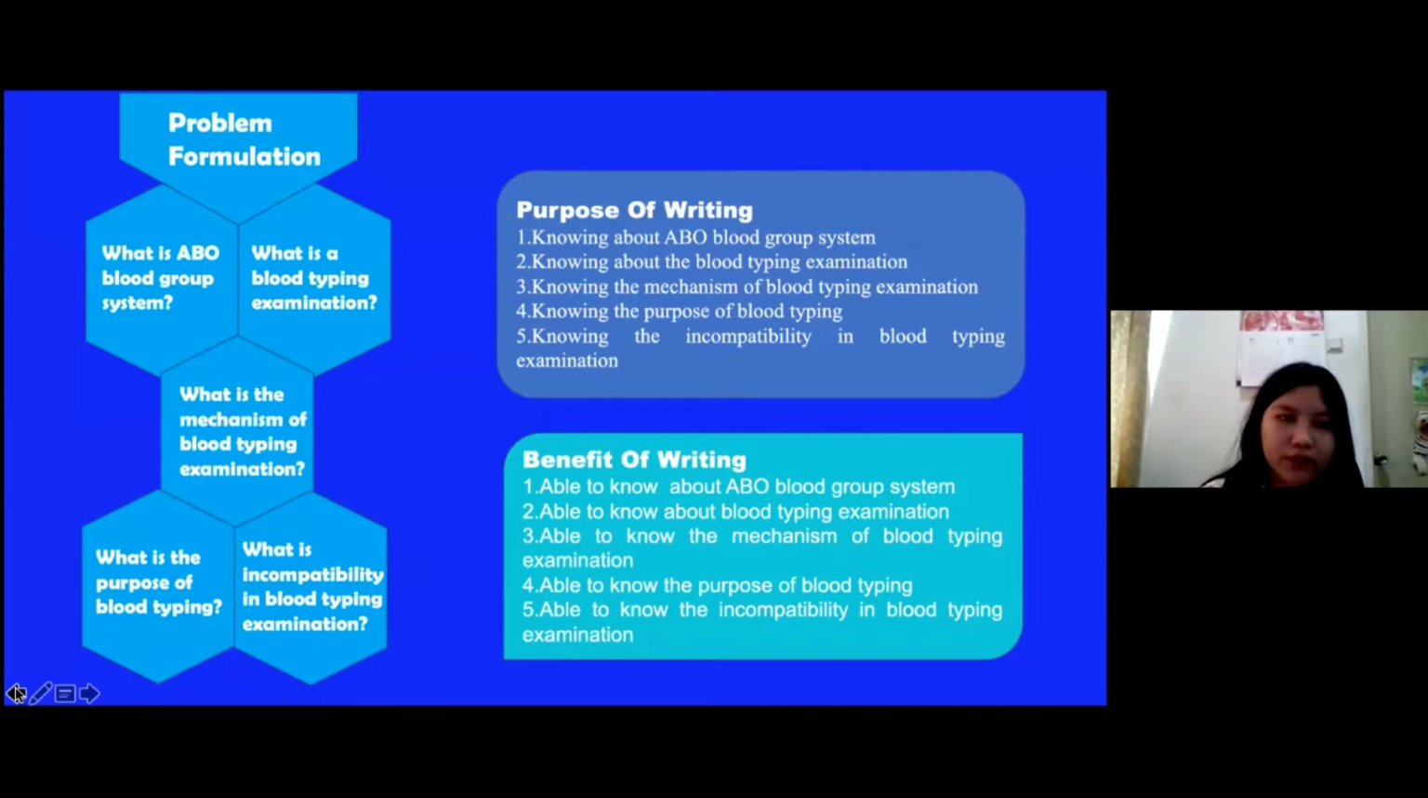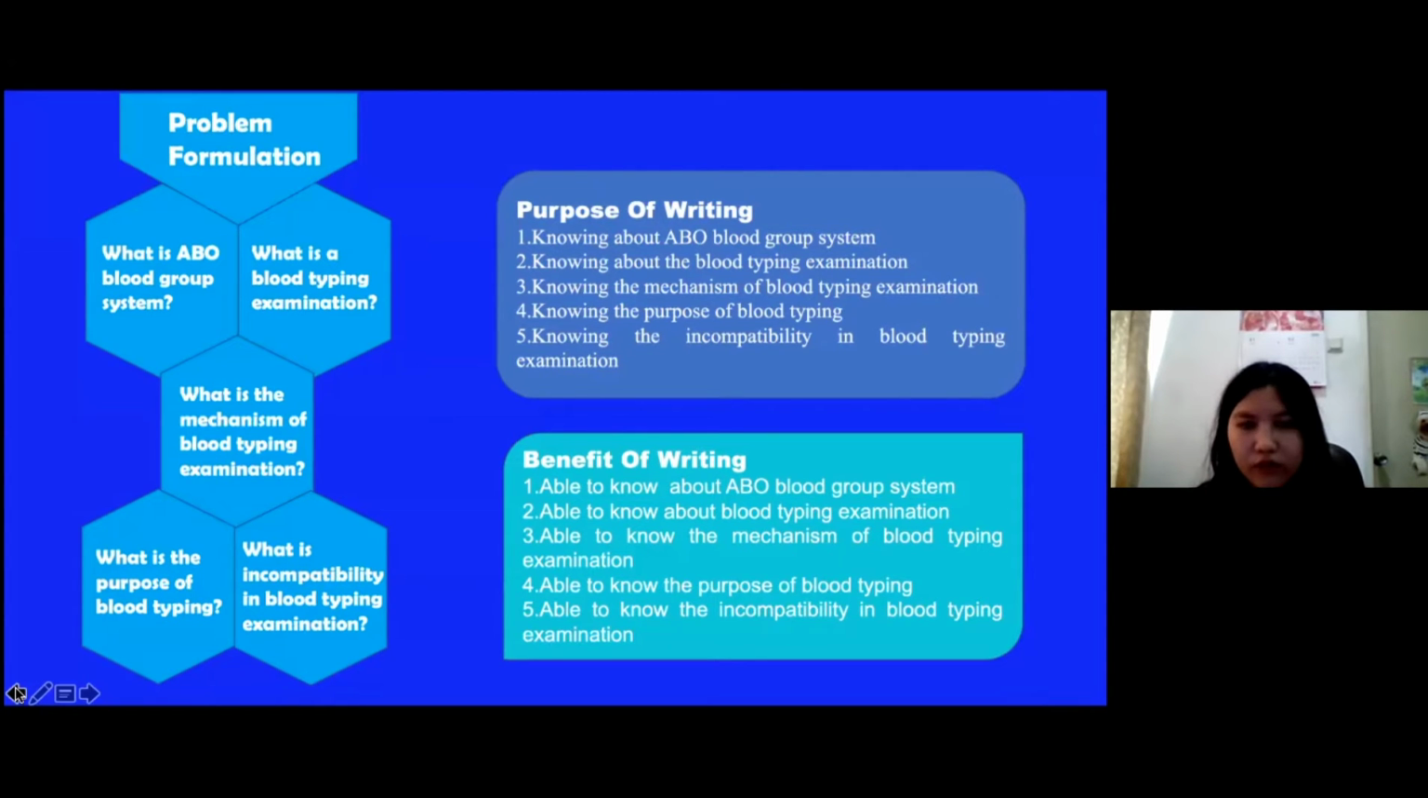I will explain about the problem formulation, purpose of writing, and benefit of writing. Problem formulation: What is the ABO blood group system? What is a blood typing examination? What is the mechanism of blood typing examination? What is the purpose of blood typing? What is incompatibility in blood typing examination?